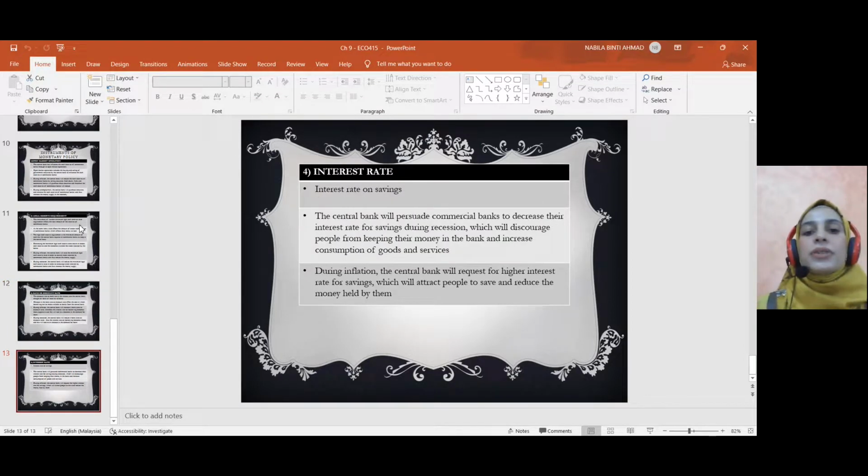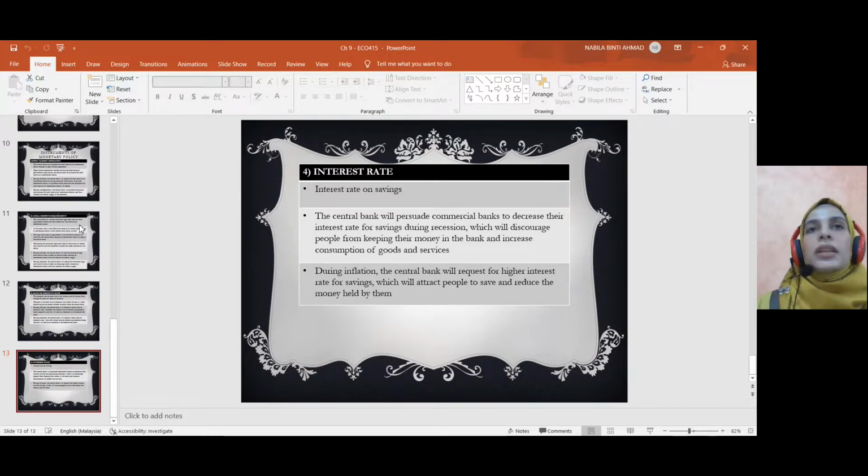Dan yang terakhir adalah interest rate. So interest rate ni adalah interest rate on saving. Okay, so during inflation, government nak encourage orang untuk save more. Jangan spend banyak sebab nak kurangkan money supply. So government akan persuade commercial bank untuk naikkan interest on saving during inflation. So ramai orang akan lebih banyak menyimpan berbanding spending. So bila mereka lebih banyak menyimpan berbanding spending, inflation problem akan berkurangan kerana money supply berkurangan.